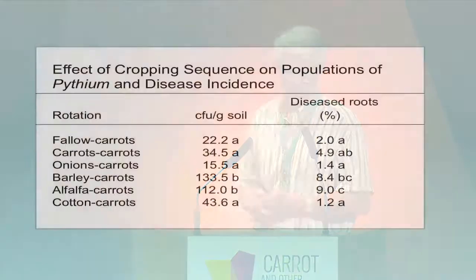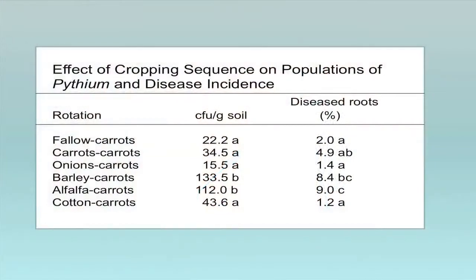And so a couple of these crops, barley and alfalfa, increased the CFUs, the colony-forming units of Pythium, in the soil. So Pythium, it turns out, is a fast colonizer of organic matter. If you incorporate crop residue, there's a succession of organisms.